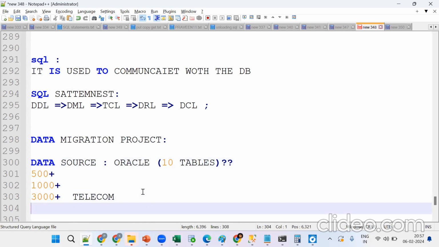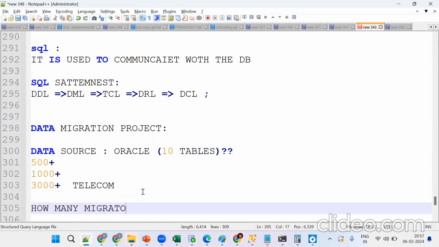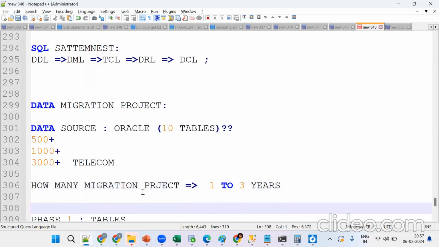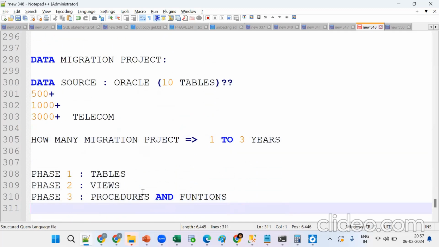Tell me how long the migration project will be. 2 months, 3 months, sir? Any idea? 1 to 2 or 3 years. So it depends, 1 to 3 years. We do the development, then we do the maintenance, which is called support. So phase 1, phase 2, phase 3 we can get. Okay, so these are the basics.